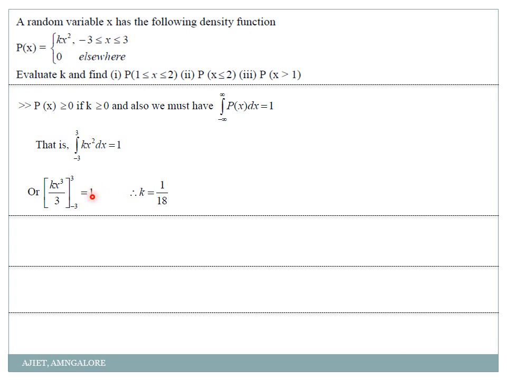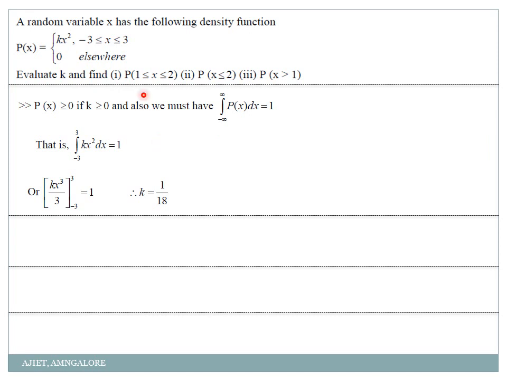K into 18 equal to 1. I mean, the simplified value of this is k into 18. Okay, k into 18 is equal to 1, or k is equal to 1 by 18. Again, is it a positive value? Yes, it's a positive value, so no problem. So my p of x will become x square into 1 by 18 with the limit minus 3 to 3.